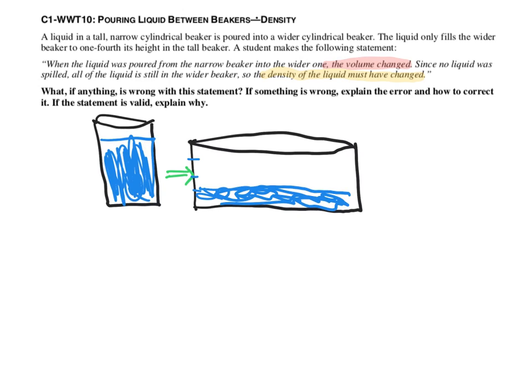In fact, the density is intrinsic and stays the same. The mass is the same, the volume is the same, and therefore the density, which is the mass over the volume, stays the same, because these are the same numbers.